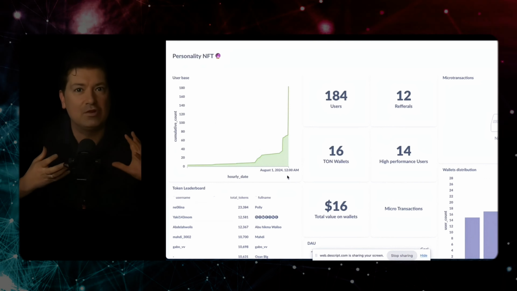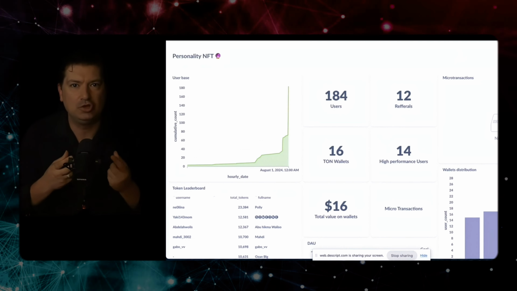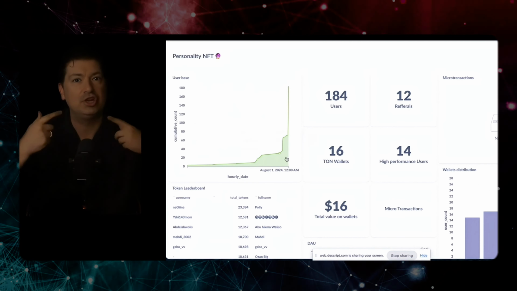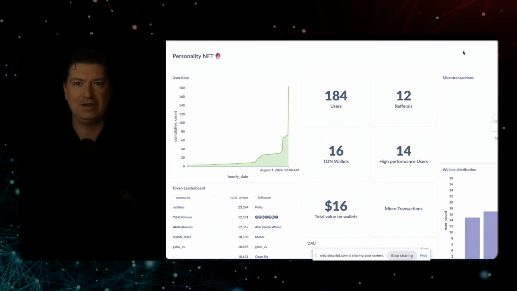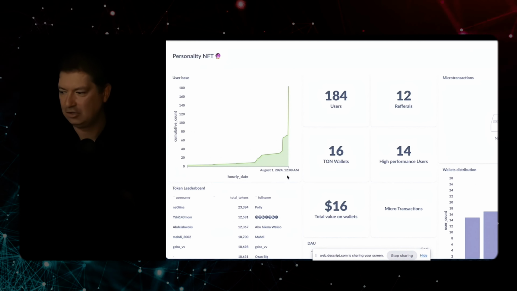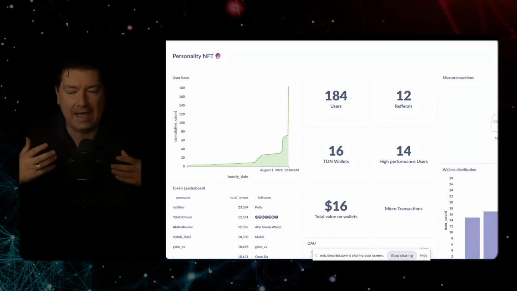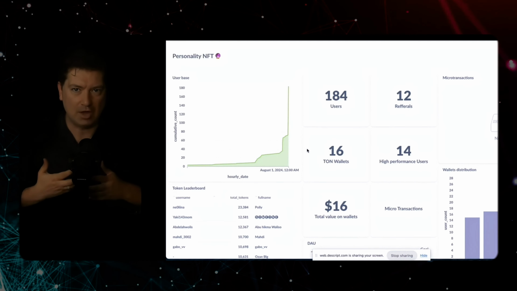But the only way for us to really be able to do this is to have a loop where people are sharing it with other people. We want 184 users to generate another 184 users. And right now you can see it's like 12. We need to improve the app. And this is where we're going to go back to the drawing board and iterate.